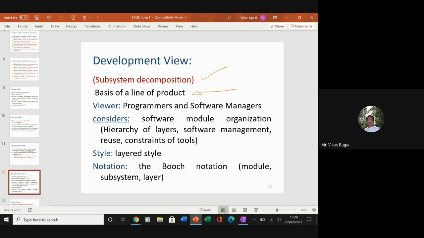So what we have is hierarchy of layers, software management, reuse, and constraints of tools, and it gives a building block view of the system. For example, the package used, execution environments, class libraries, and subsystems utilized. In this, since this style is the layered one, once again I can go ahead with Booch's notation as well.